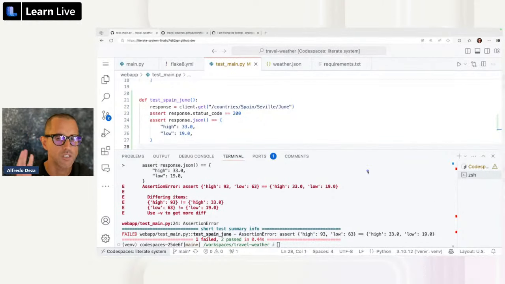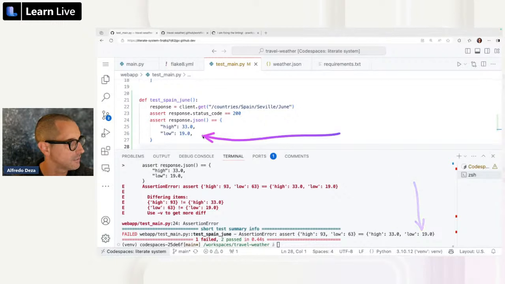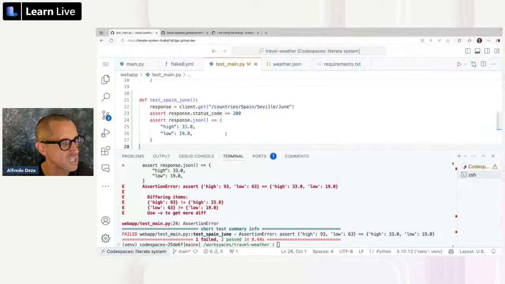The reason we're focusing right now on the test is so that we can verify these later, okay? So we have 33.0, 19.0, that's these ones right here. But the response.json is giving us 93 and 63, so it doesn't like the .0. It's fine. We're going to leave it like that on purpose so that we can see something failing, which, by the way, is also a good strategy when you're building automation.